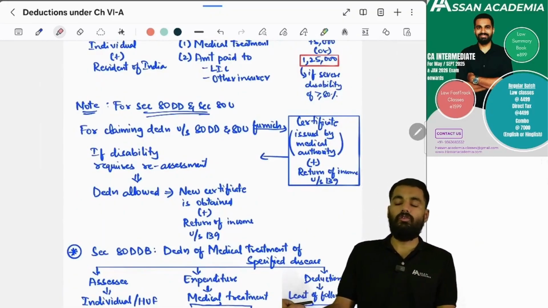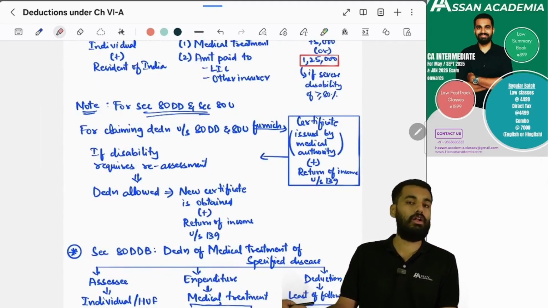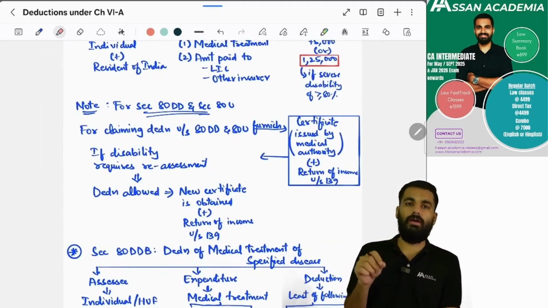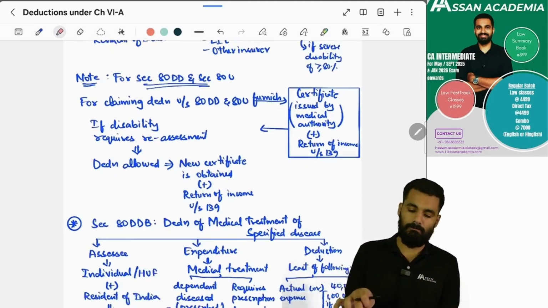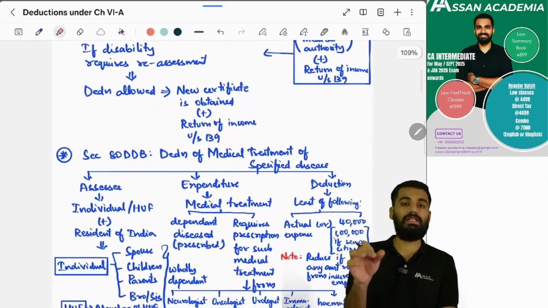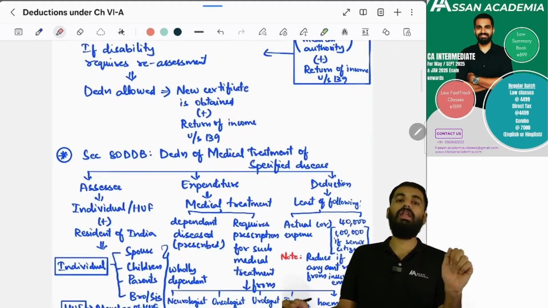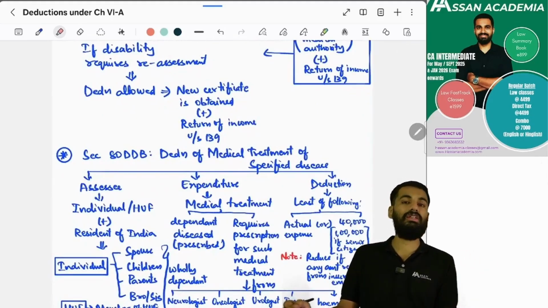For this, you have to furnish a certificate issued by the medical authority, and in the return of income also you have to mention that yes, I am disabled and I am claiming section 80DD or section 80U. Yes. And if reassessment is required by the income tax authority, then again you have to get a fresh certificate from the medical authority. Yes.